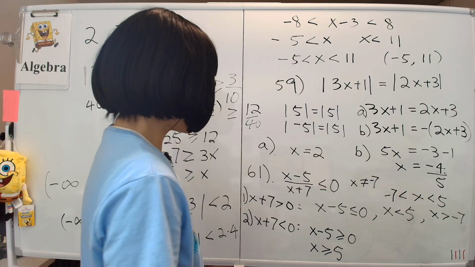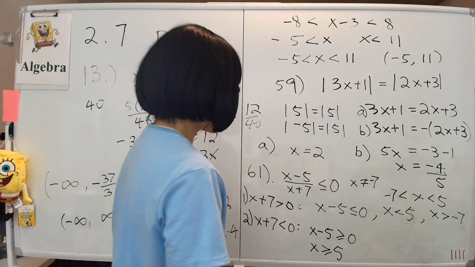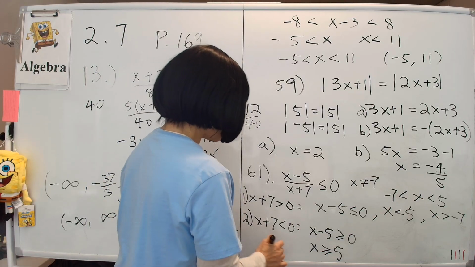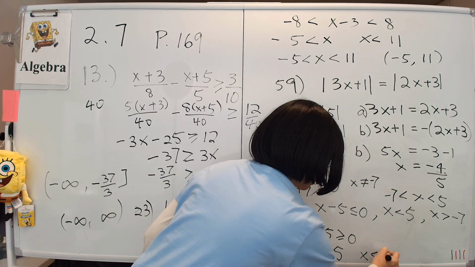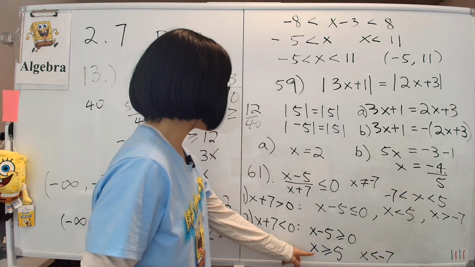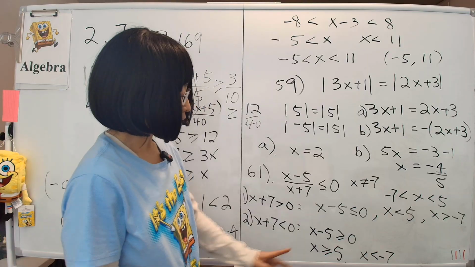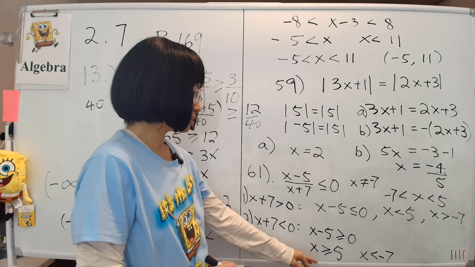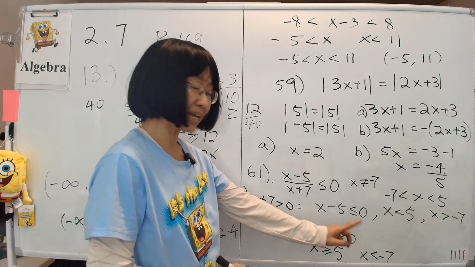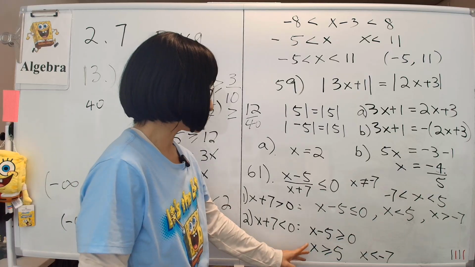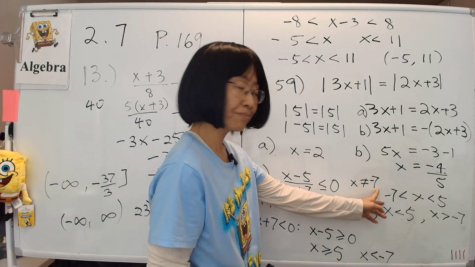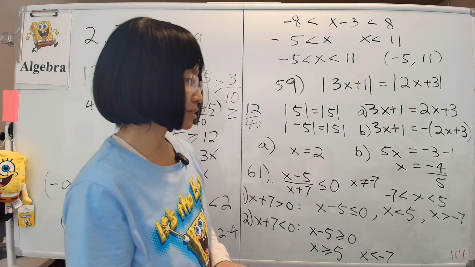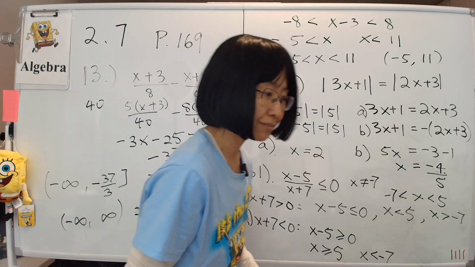And in this case, at the same time, x also has to be less than negative 7. Both these conditions have to hold. Now that is not possible, okay? There's no number that's both bigger than 5 and less than negative 7, so this option is rejected. Therefore, this is the only solution we have right here. x is between negative 7 and positive 5.